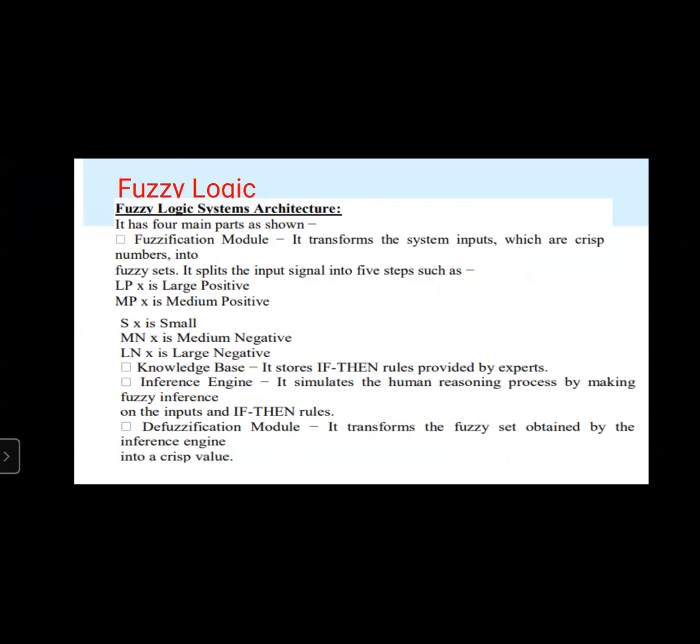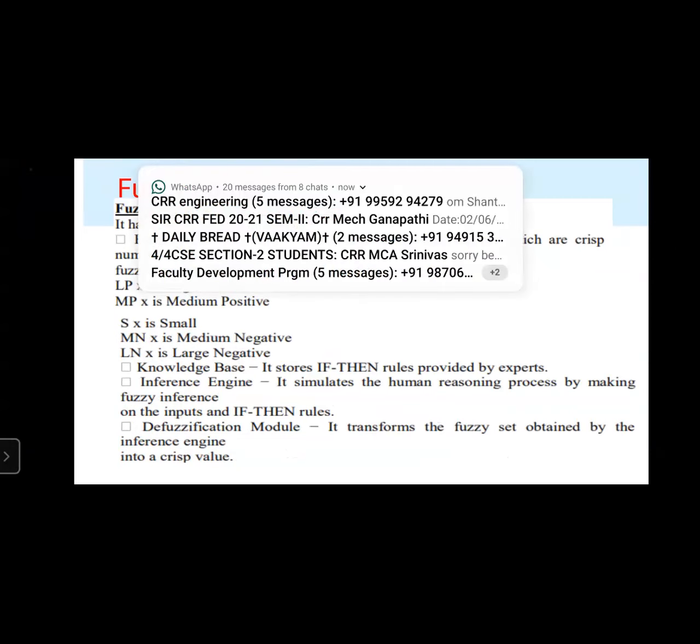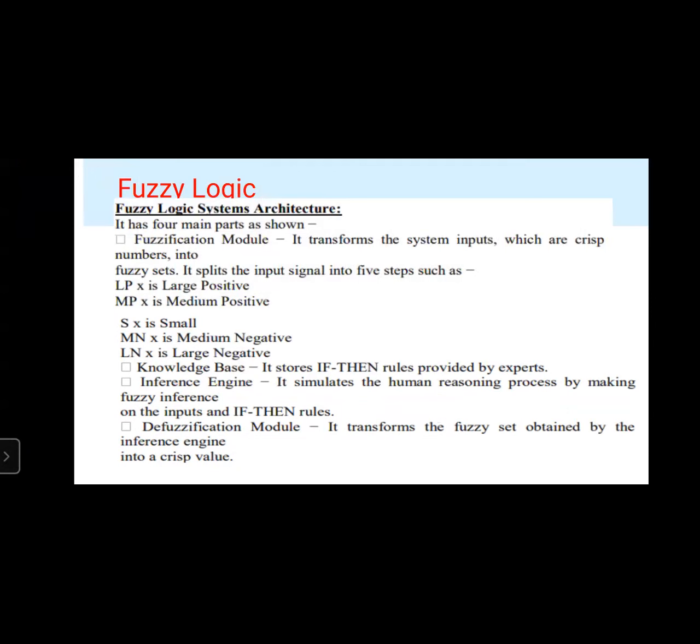Coming to fuzzy logic system architecture, it has four main parts. One is the fuzzification module. Next one, knowledge base. Next one, inference engine. And next one, defuzzification module. So these are the four parts in fuzzy logic systems architecture. First one is the fuzzification module. Second one, knowledge base. Third one, inference engine. And fourth one, defuzzification module.